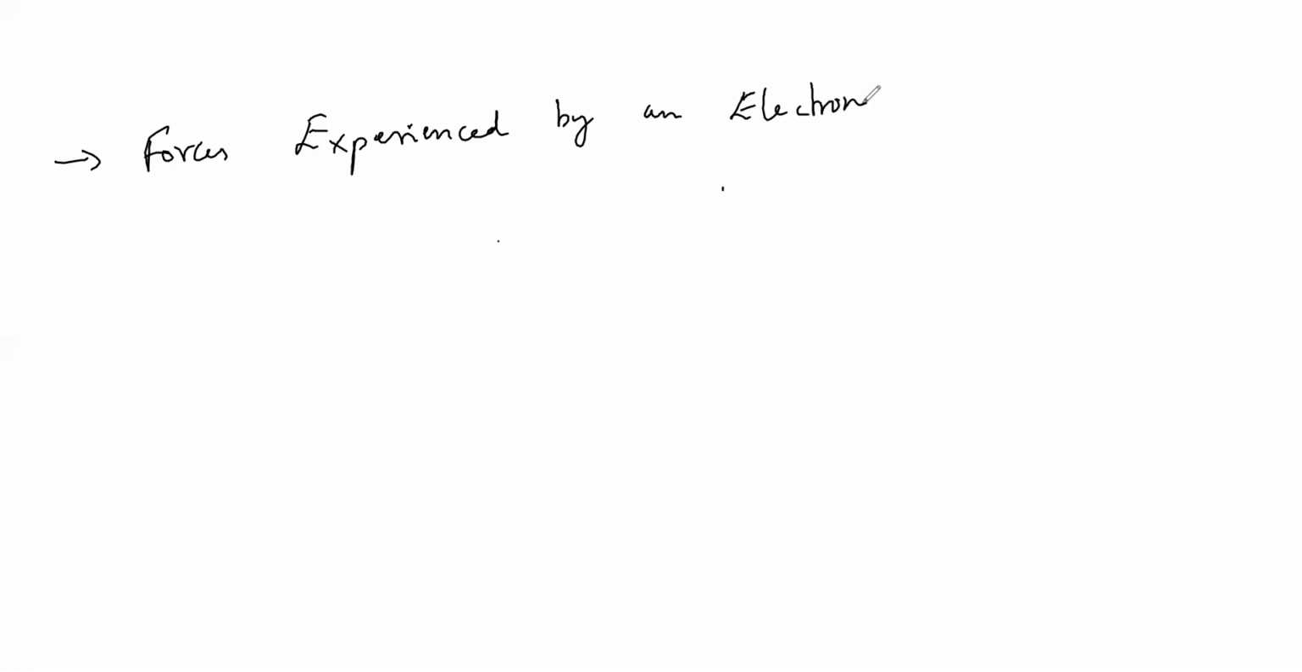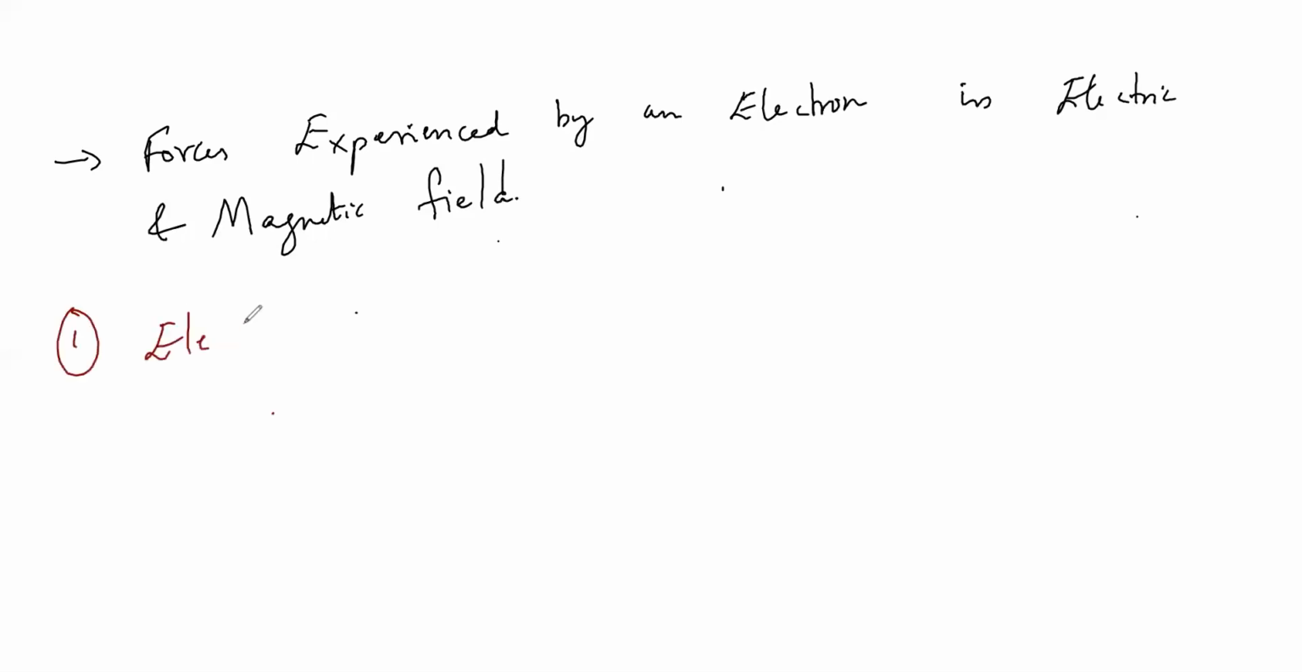Force experienced by an electron in electric and magnetic field. So how does an electron behave in electric and magnetic field? That is my next topic. So I'll take electric field. Only one formula for us to remember: Fe, the force experienced by the electron, is equal to eE.